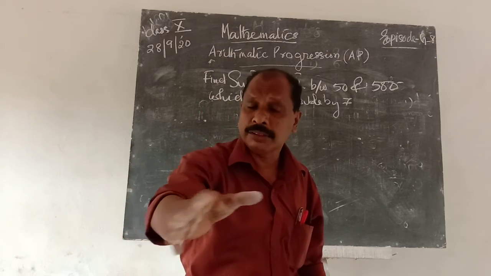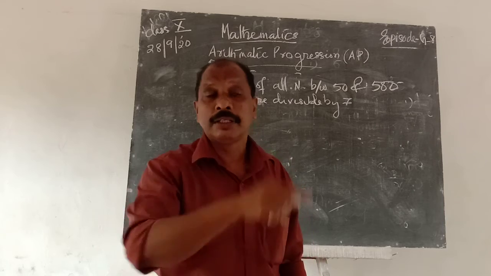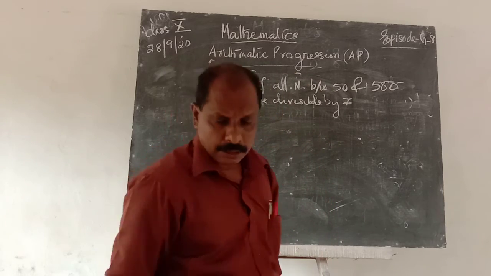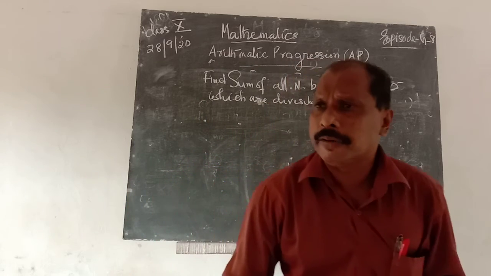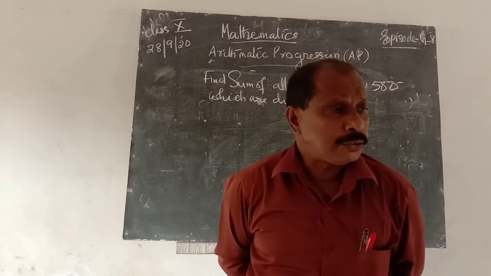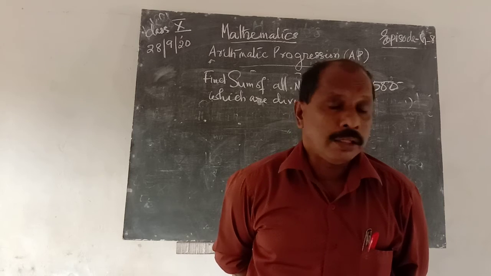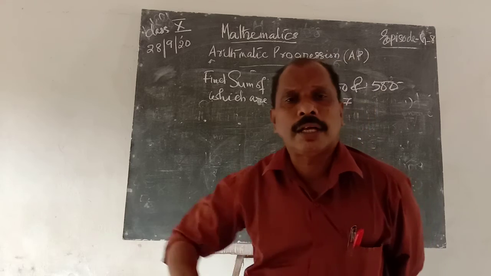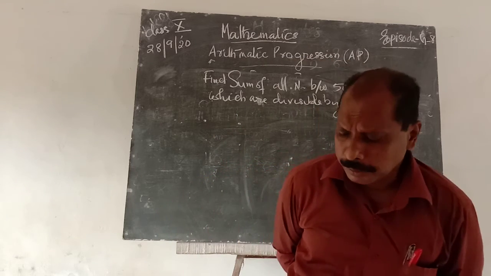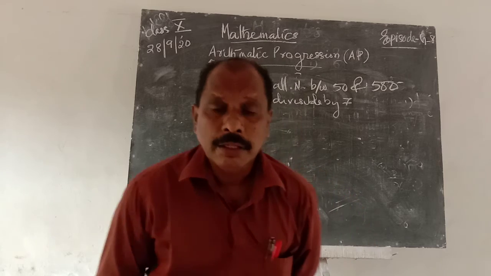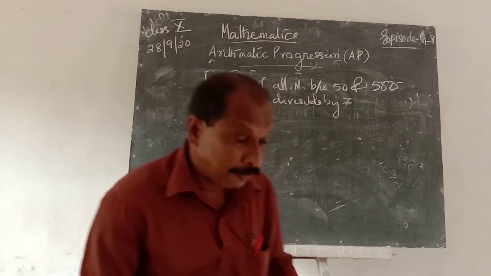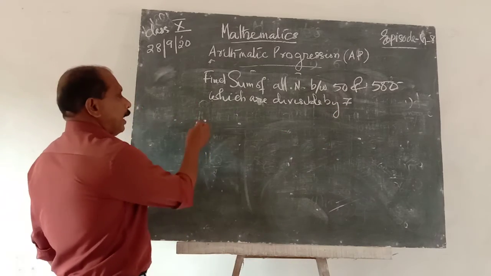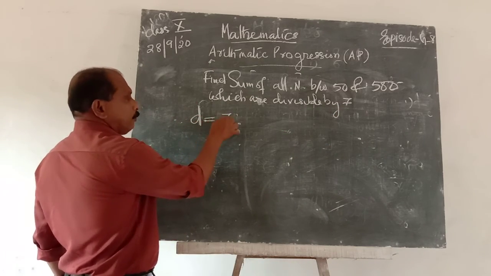Divisible by 7 means multiples of 7: 1 into 7 is 7, 2 into 7 is 14, 3 into 7 is 21, etc. Therefore 7, 14, 21, etc. That is an arithmetic progression. The first term is 7 and the common difference is also 7.